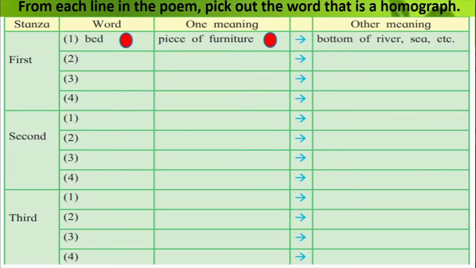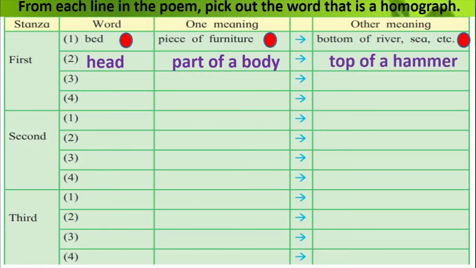Alright, come on, let's pick up the next word, or let us pick up a word from the second line in the first stanza. And the word is head. Okay, so what is the meaning of head? How many different meanings of head can you find out? So one meaning of head is a part of our body. Alright, and what is the meaning of head which is implied in this particular poem? It is the top of a hammer. So the top of our body is also called the head of our body, and the top of a hammer is also called the head of the hammer.